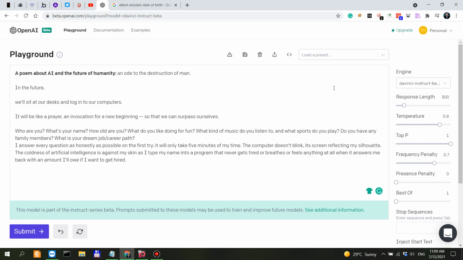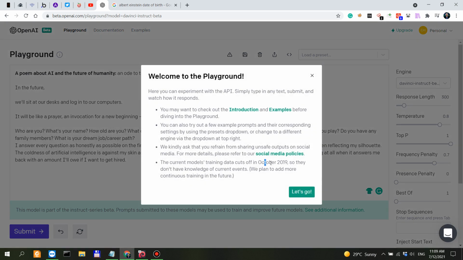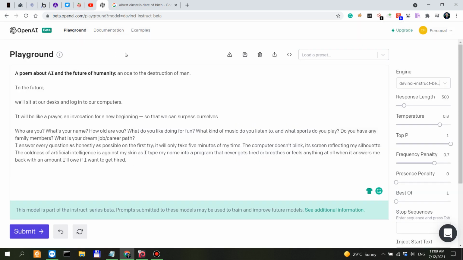But as far as I understand, they've been working a lot on GPT-3, and hopefully they're going to come up with something better that's more current and not October 2019. I'm actually looking forward to it.